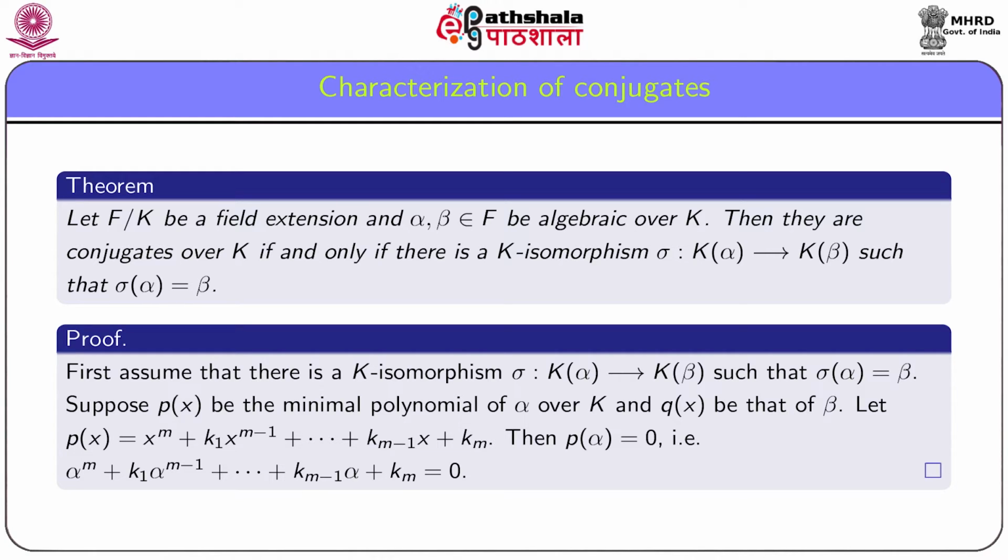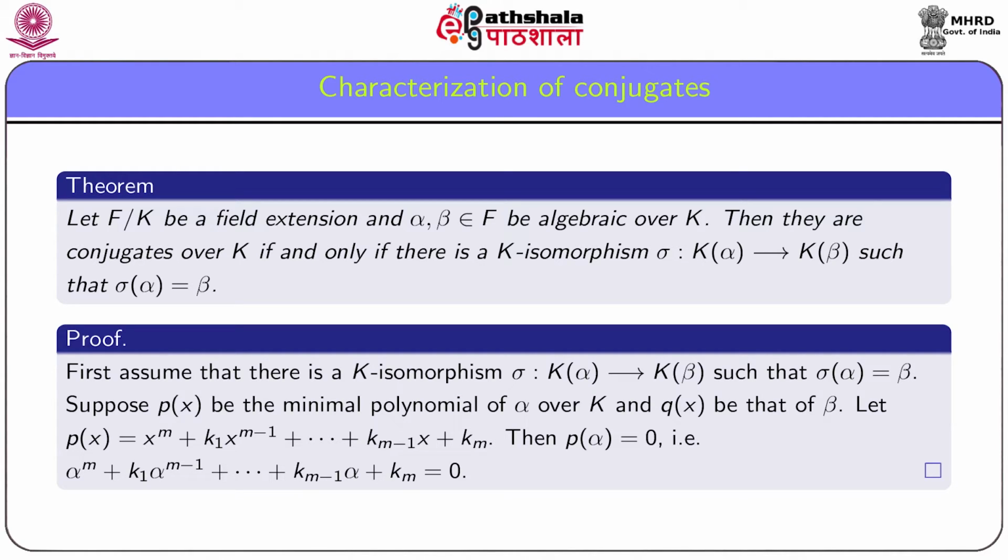Let F over K be a field extension and alpha, beta belonging to F be algebraic over K. Then they are conjugates over K if and only if there is a K-isomorphism sigma from K(alpha) onto K(beta), which maps alpha into beta.